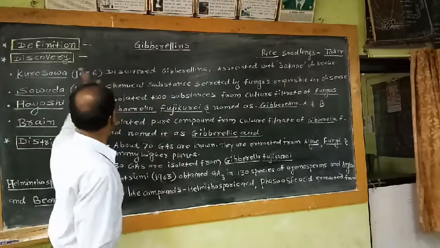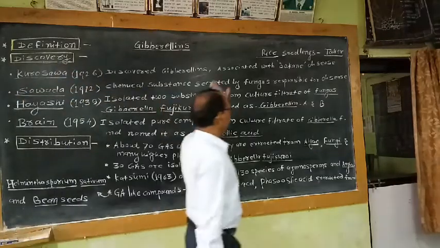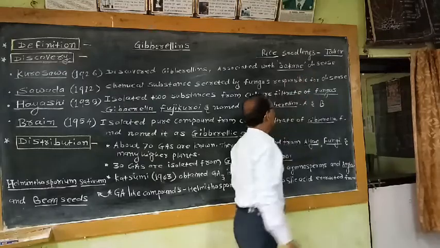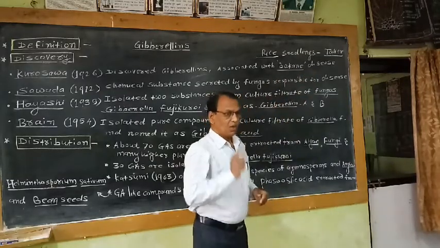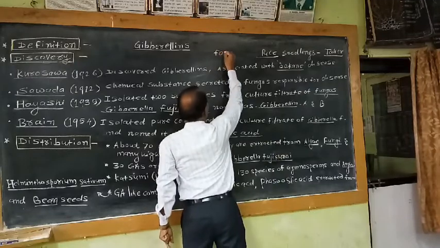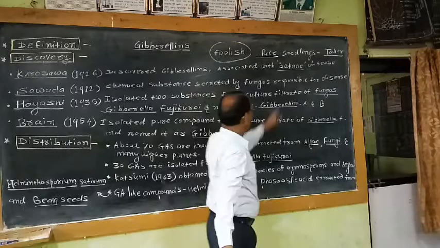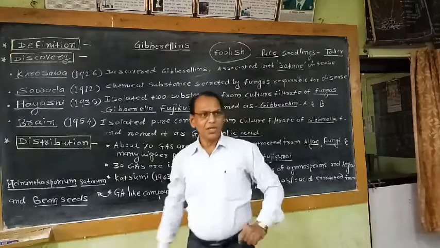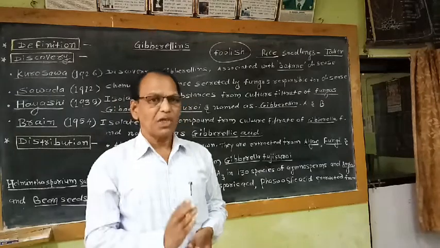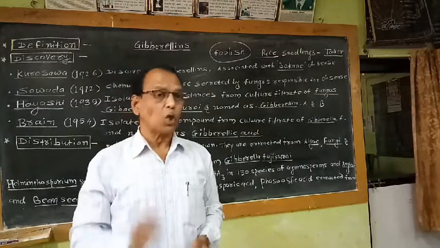That means the discovery of this gibberellin is related with this Bakane disease. So this is a Japanese term. Bakane is a Japanese term. Meaning of this Japanese term is foolish. So some seedlings in the rice, due to infection caused by this Gibberella fujikuroi fungus, grow foolishly so tall.